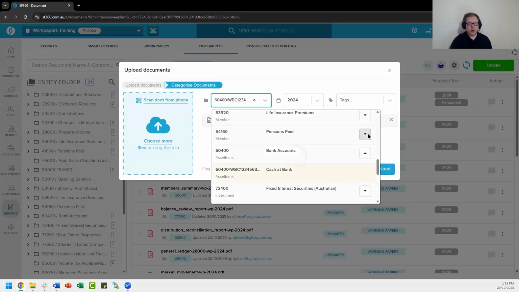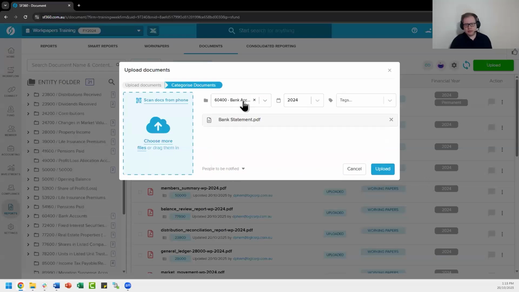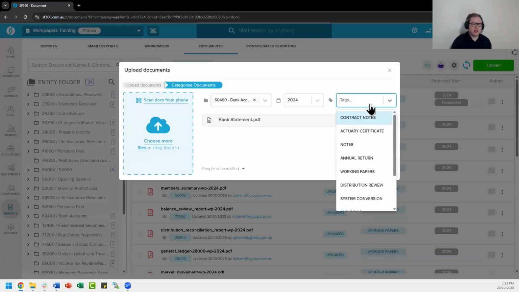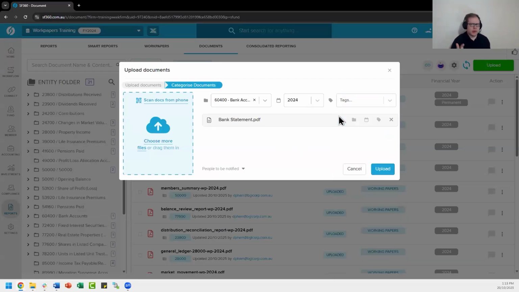Another option may be for your pension accounts. If you wanted to select specific member pension accounts, you can select those details as well. But we'll just simply select our bank account for the time being. We do have additional tags as well, though these tags are typically mainly revolving around filtering on the document screen itself. So we've selected this particular option for the folder, selected the financial year, so 2024, and click Upload.